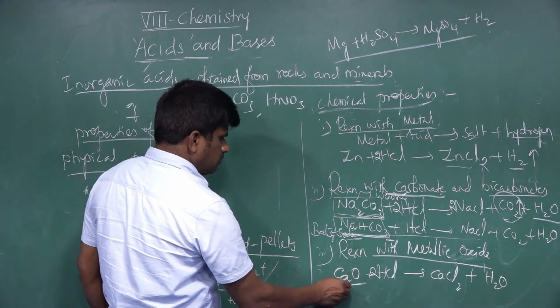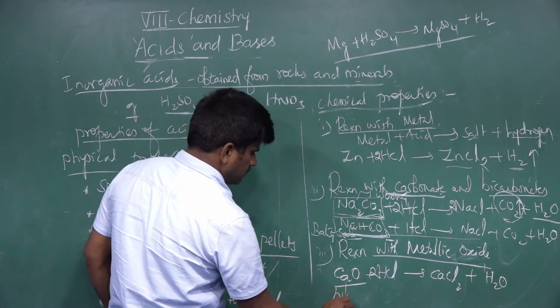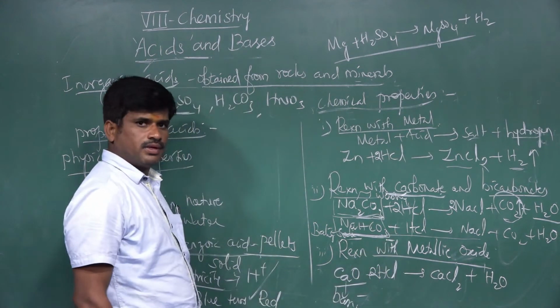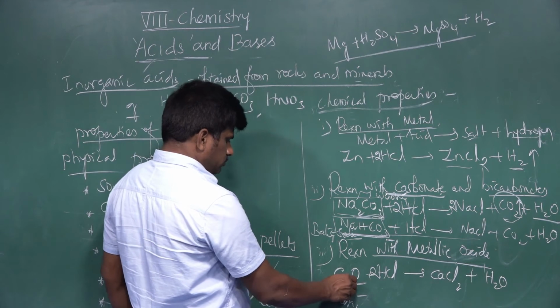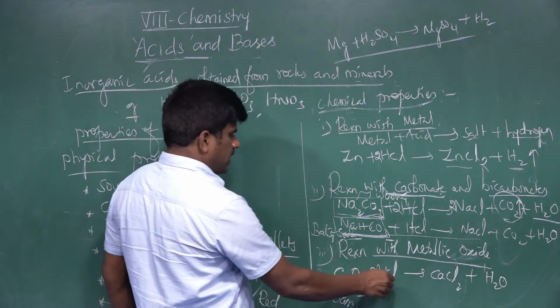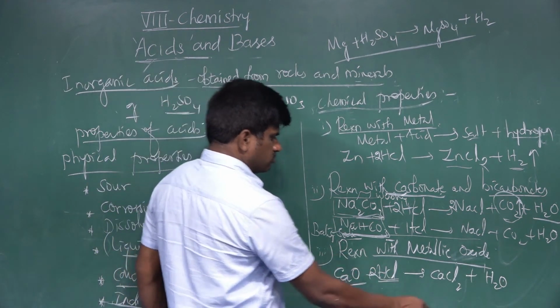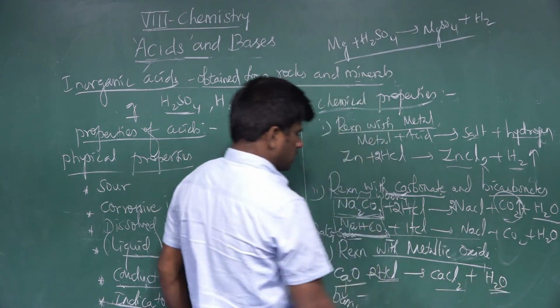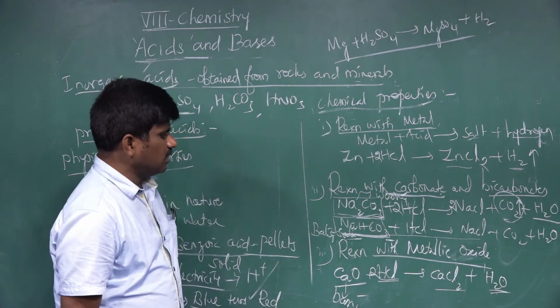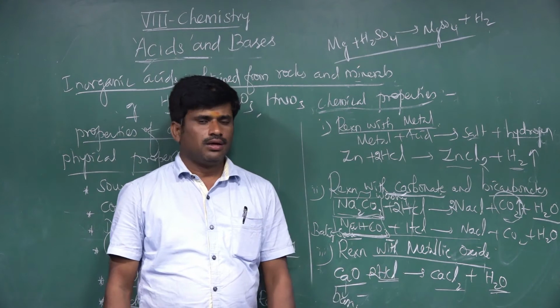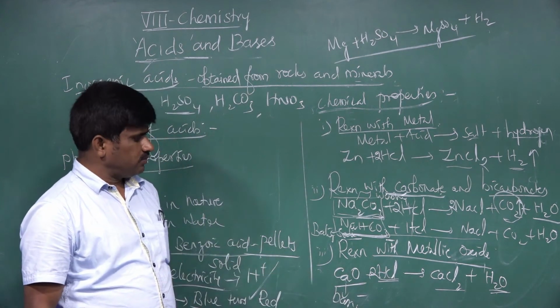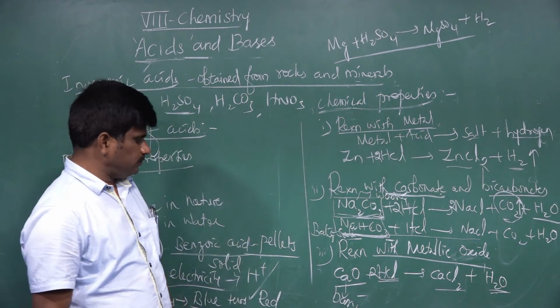Here, even the calcium oxide is basic in nature. The basic calcium oxide reacts with hydrochloric acid, forming calcium chloride plus water. This is about the reaction of a metallic oxide with acid. We can give another example also.